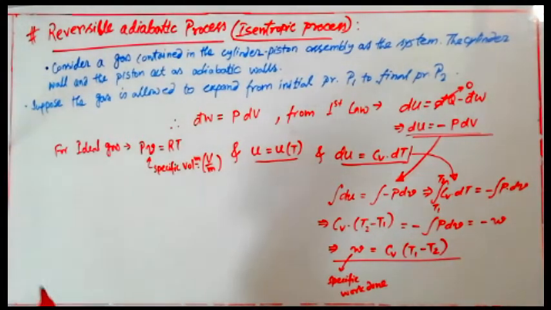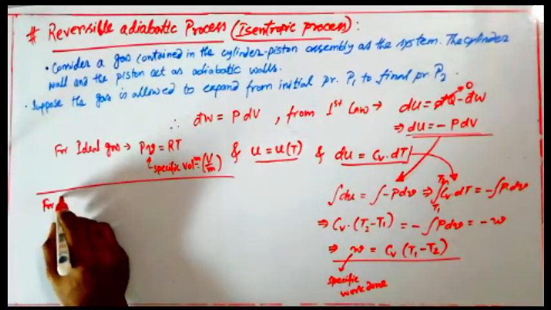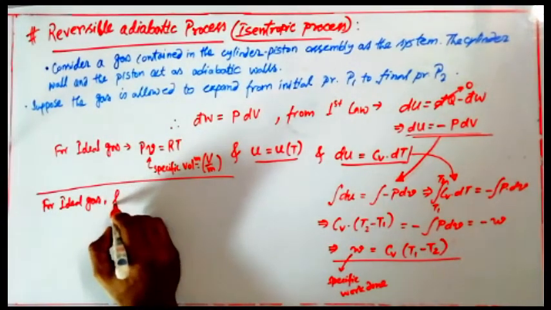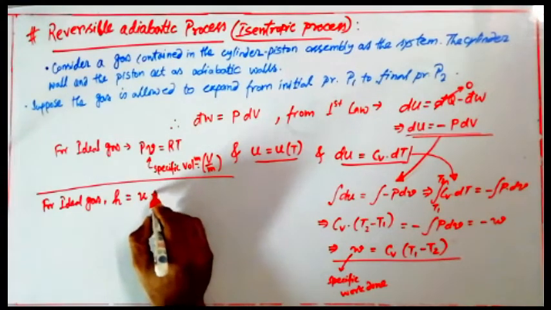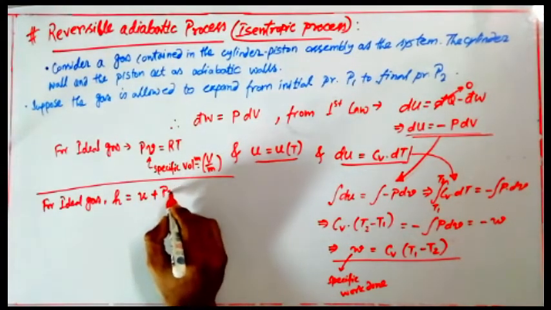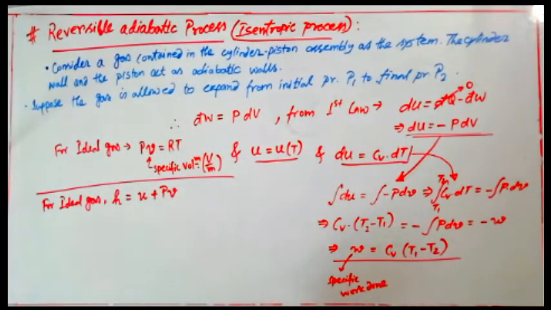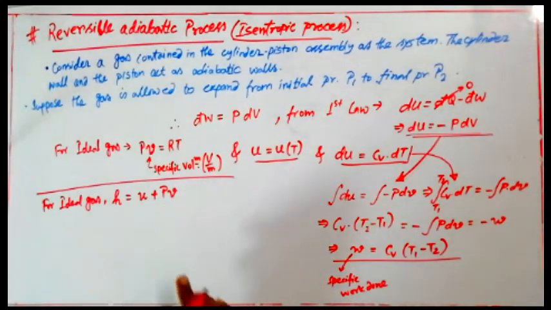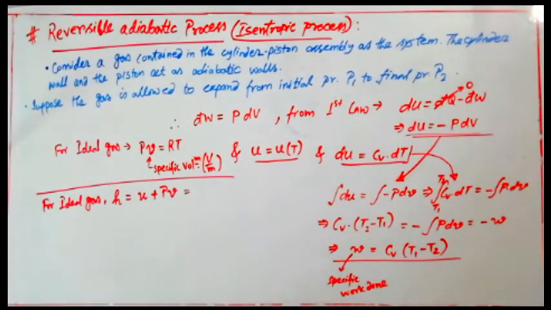Okay. So also for ideal gas, you also can write that specific enthalpy, that is small h, also can be written by small u plus p into small v. This expression already we developed. The specific enthalpy for an ideal gas can be written like small u plus p into v, and that p into v is nothing but flow work. That already we developed in our previous video.